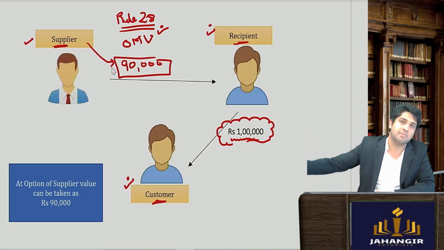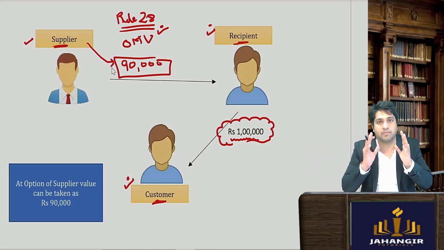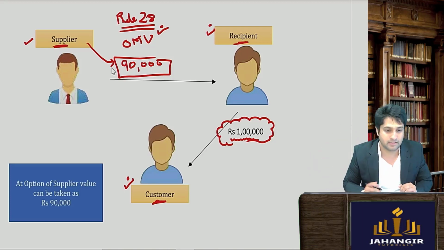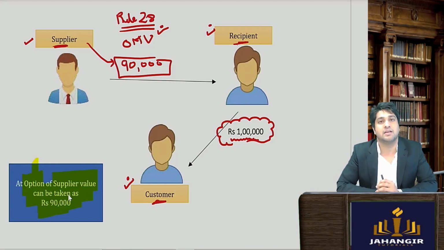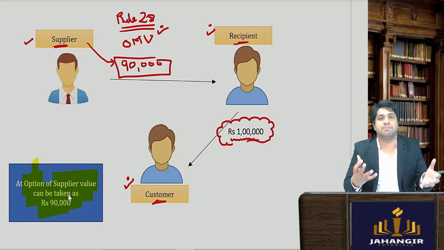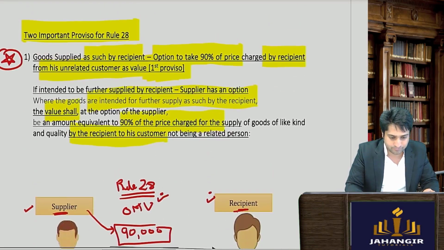I am taking 90% of that 1 lakh as per rule number 28 proviso 1. So at the option given to the supplier, the value of the goods can be taken as 90,000. Super simple. So supplier will now decide. Obviously he will choose whichever is less as the value of supply.